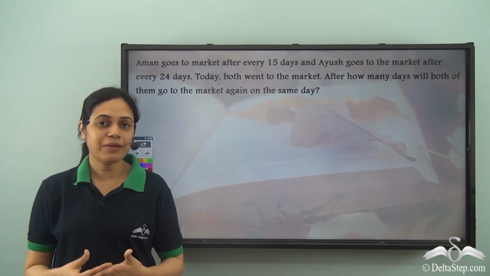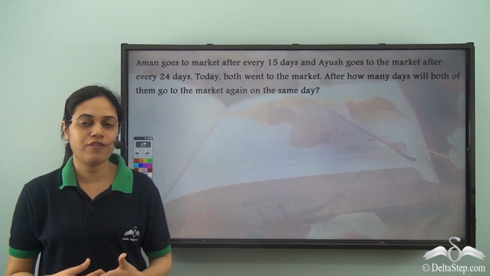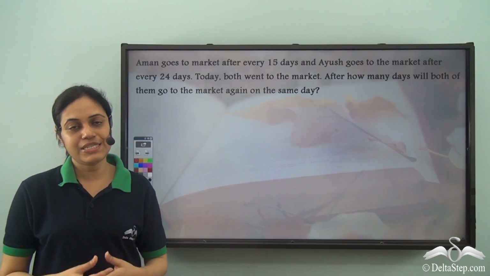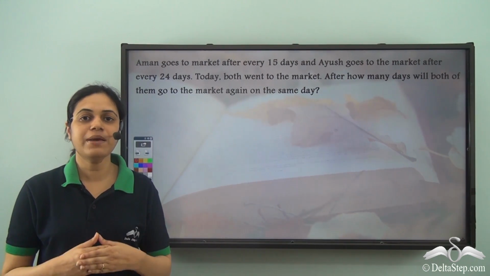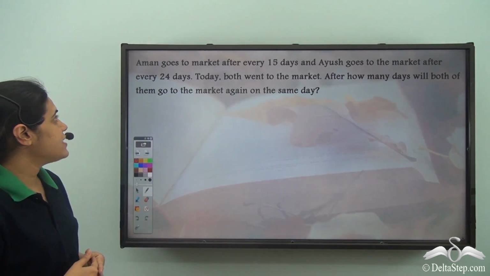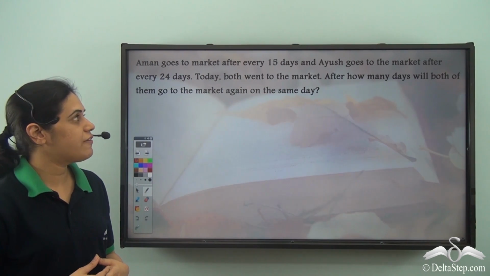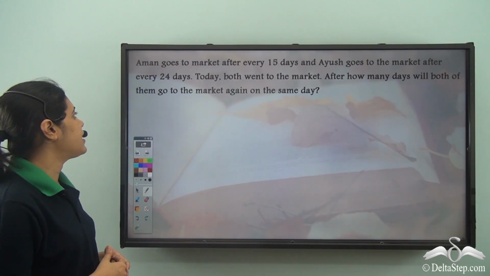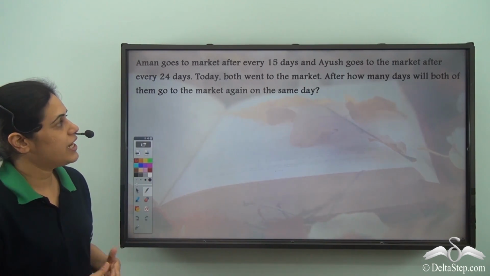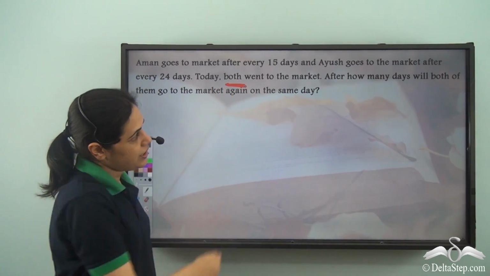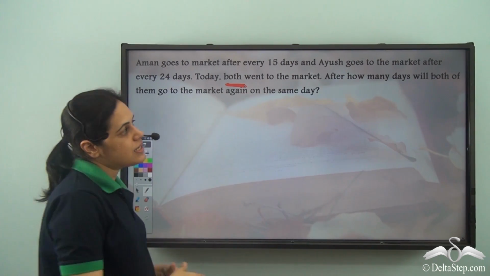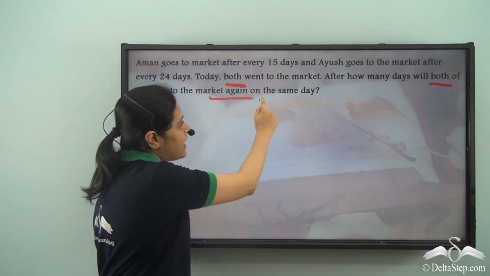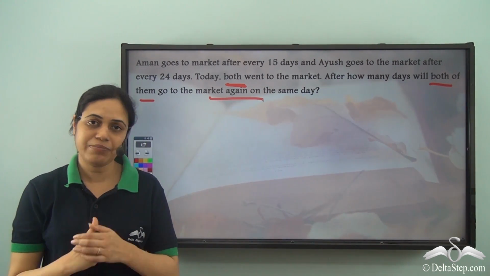We know that mathematics helps us to solve many problems. So we have this word problem here. Let us see how we can solve it using mathematics. It says Aman goes to the market after every 15 days and Ayush goes to the market after every 24 days. Today, both went to the market. After how many days will both of them go to the market again on the same day?